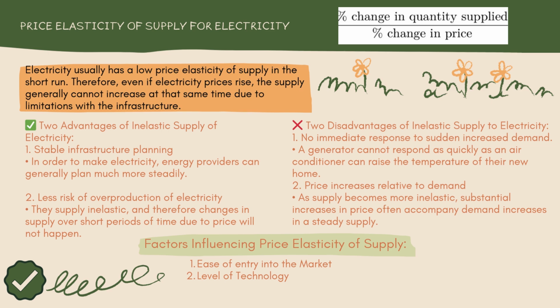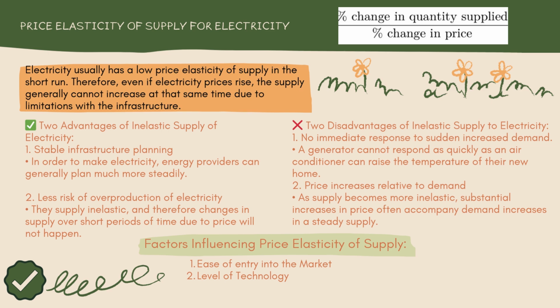And now I am going to explain two advantages of inelastic supply of electricity. First is stable infrastructure planning. Energy providers can generally predict or plan much more steadily because companies know they wouldn't be making any drastic changes to supply in the short run.